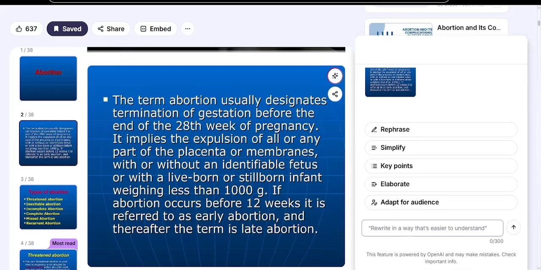There are different etiologies of abortion. It may be ovular or a fetal factor, it may be the maternal environment, it may be a parental factor, or it may be unknown as well.